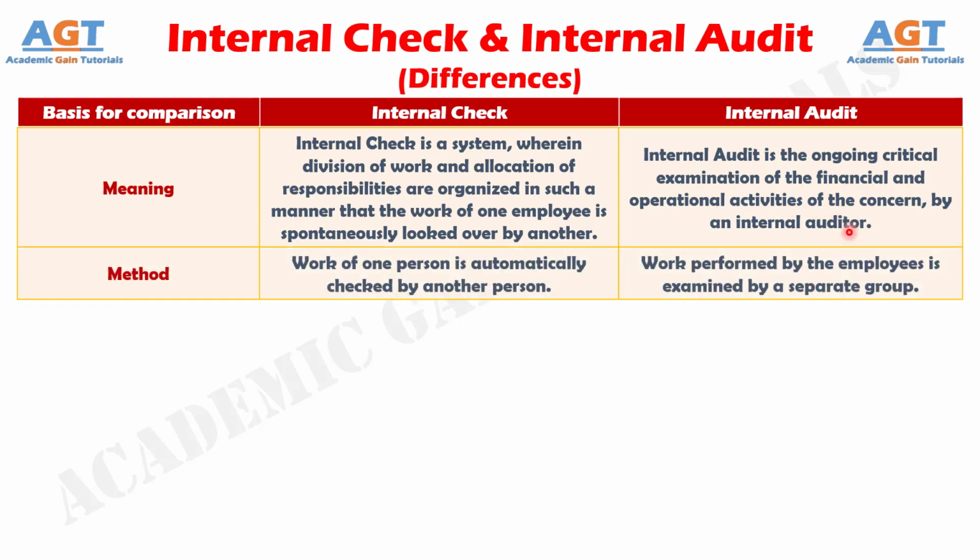Number 2. In an internal check, the entire process is designed in a logical manner by dividing the work so that no person has absolute control on each and every aspect of the transaction. Conversely, in internal audit, the work performed by the employees are examined and cross-verified by a separate group, specifically appointed for the purpose.